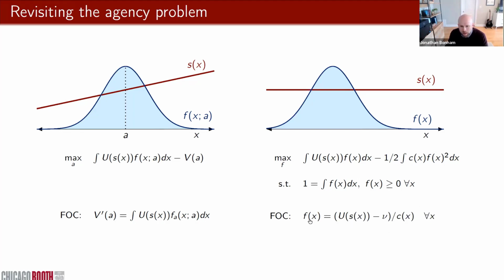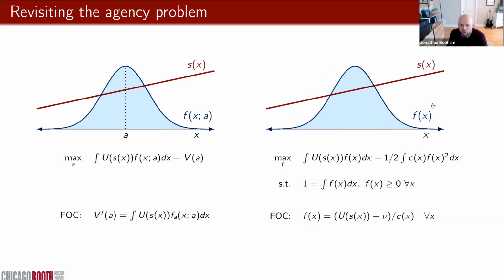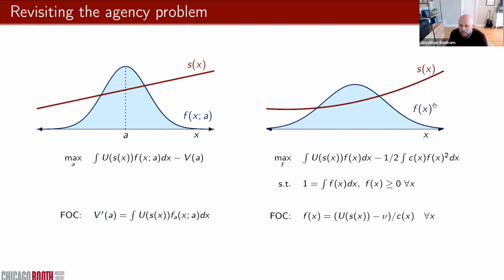You'll notice that f of x is going to be monotone in s of x at each x. And there's going to be a first order condition at every x. The agent's choosing f at every single point here. And so it's going to be very easy for the agent to game any nonlinearities in the contract. For example, we can capture things like mean shifting when the contract becomes steeper, but we can also capture things like taking riskier actions in response to convexity in the contract.